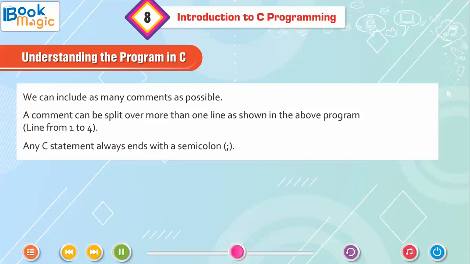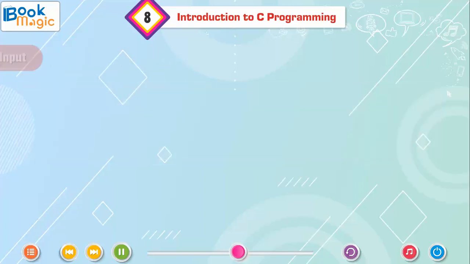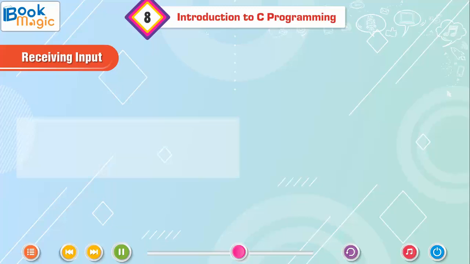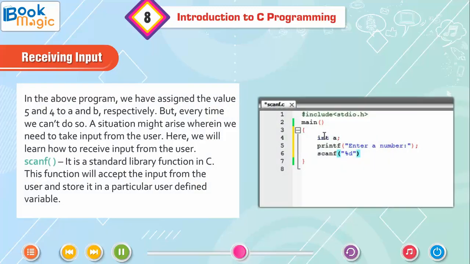Any C statement always ends with a semicolon. Receiving input. In the above program, we have assigned the values 5 and 4 to a and b respectively, but every time we can't do so. A situation might arise wherein we need to take input from the user. Here, we will learn how to receive input from the user.